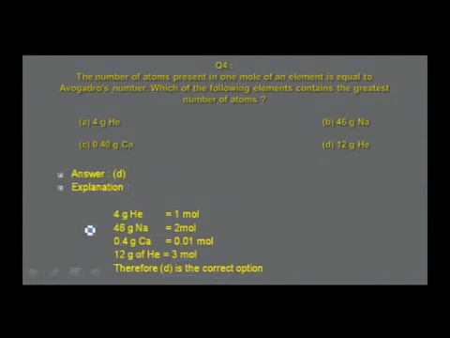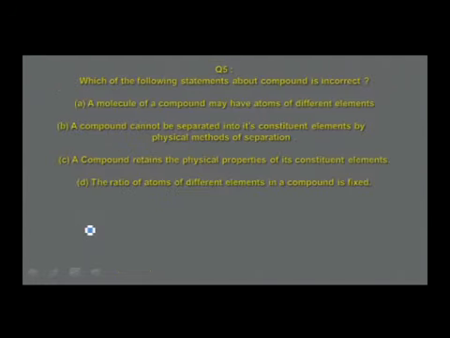And go to the next question. Which of the following statements about compound is incorrect? A. A molecule of a compound may have atoms of different elements. B. A compound cannot be separated into its constituent elements by physical methods of separation. Option C. A compound retains the physical properties of its constituent elements. Option D. The ratio of atoms of different elements in a compound is fixed. Now, these are the different options given for the question asked above.